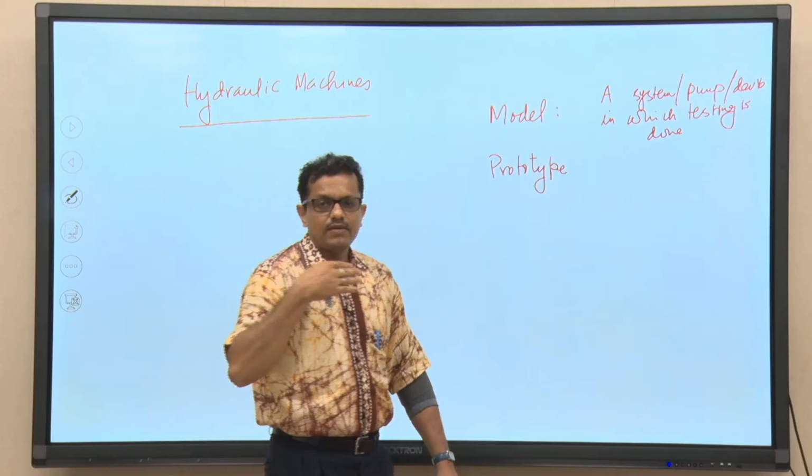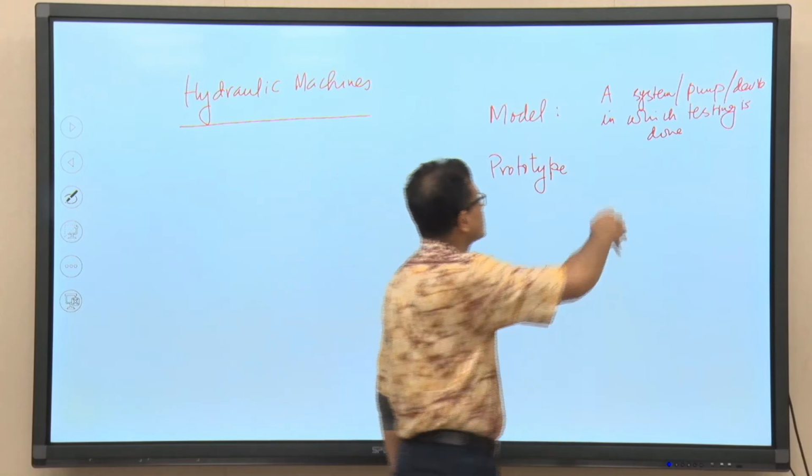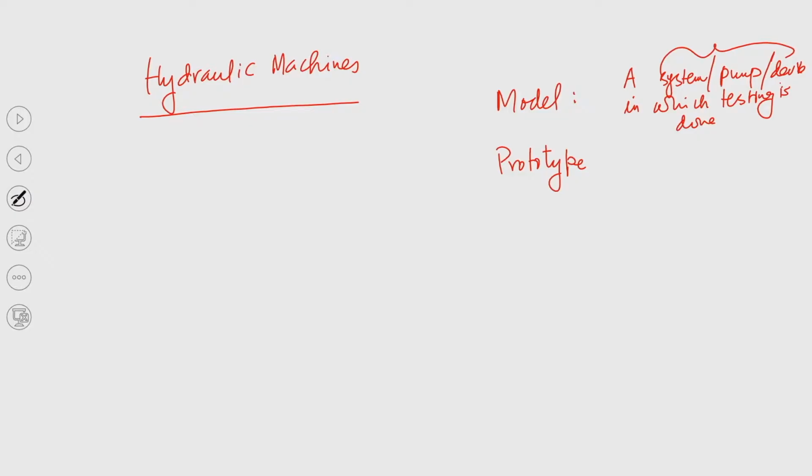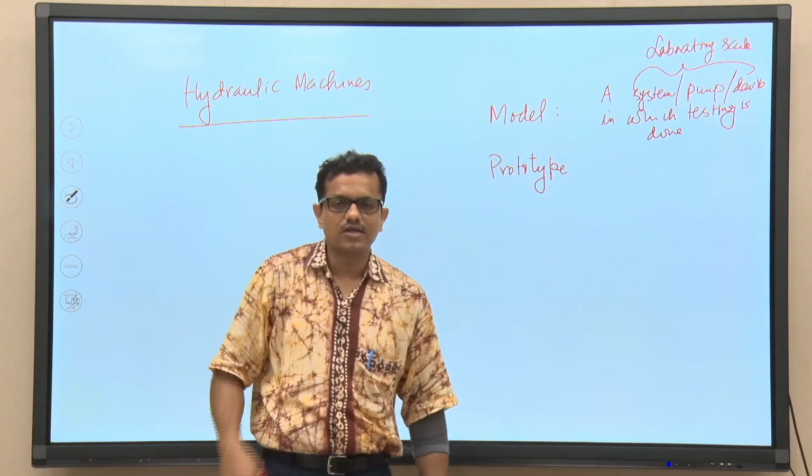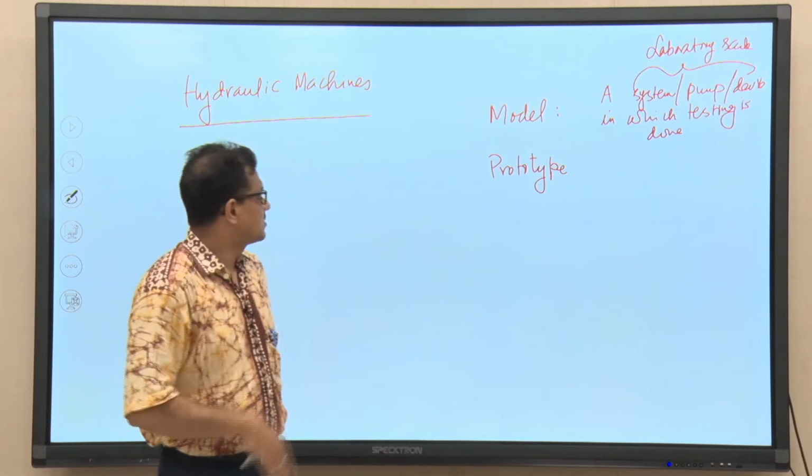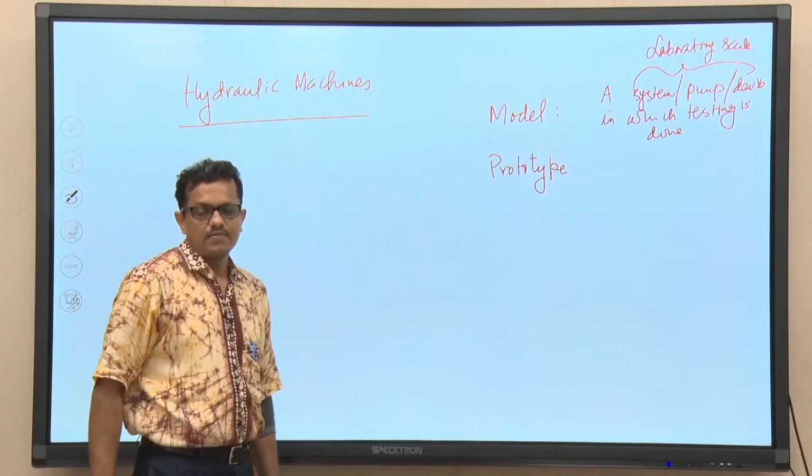In a laboratory scale, the system, pump or device is laboratory scale. A lab scale system, lab scale pump or lab scale device is one in which testing is done.